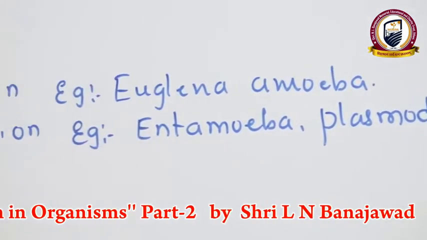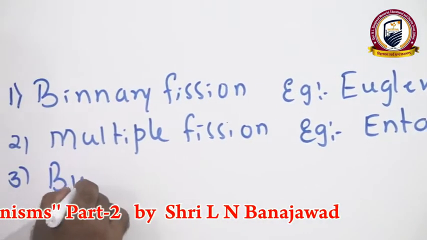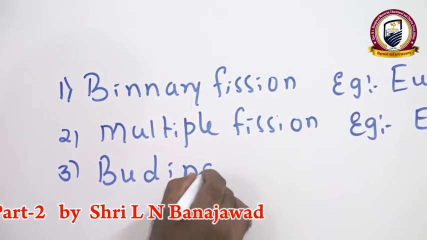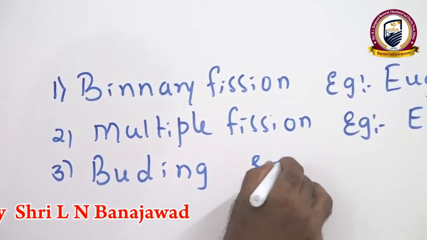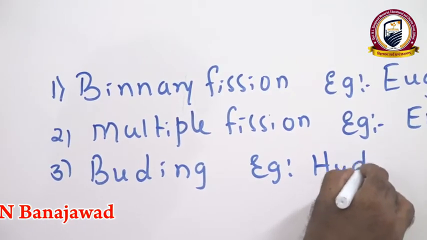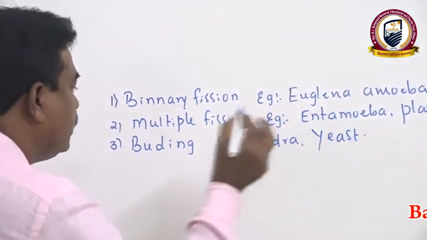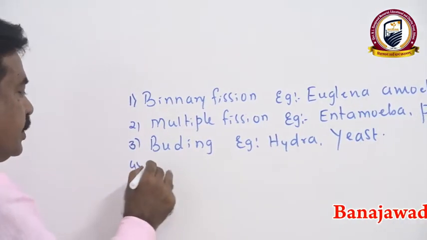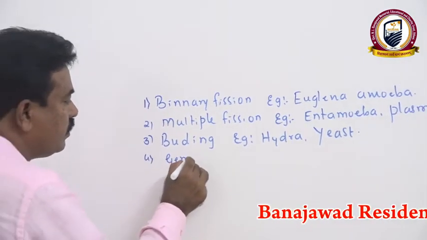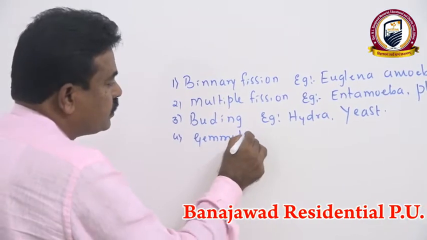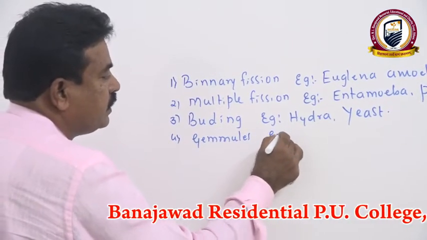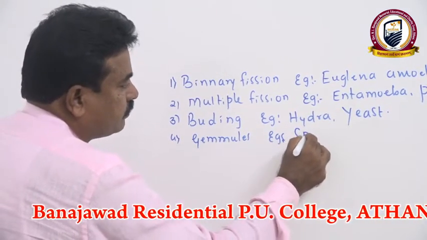Then one more type of asexual reproduction we see in Hydra and yeast, which we call budding. Under unfavorable conditions in freshwater sponges, gemmule formation takes place.